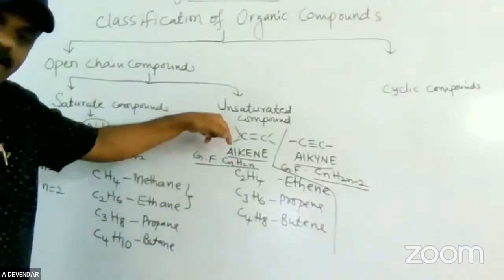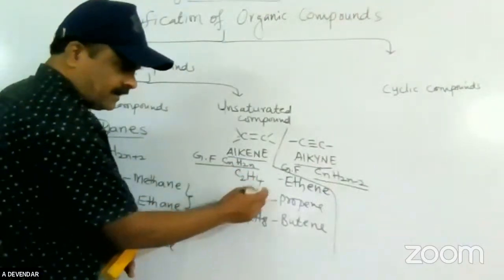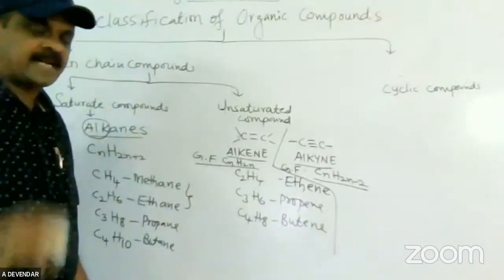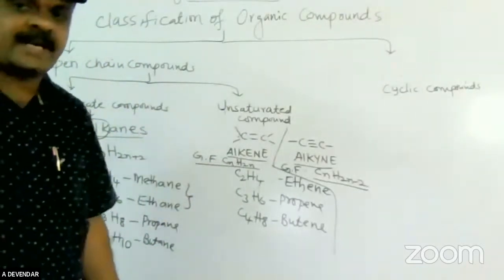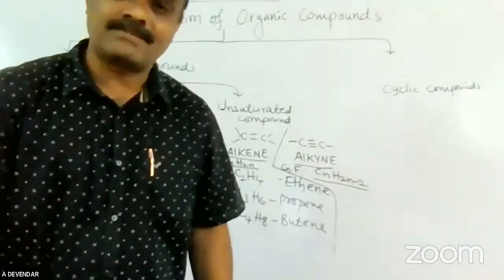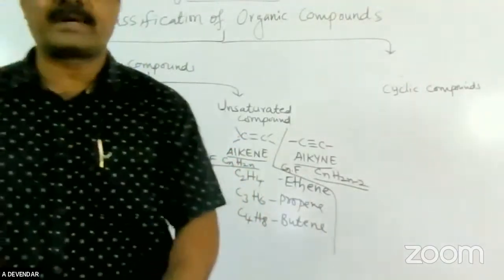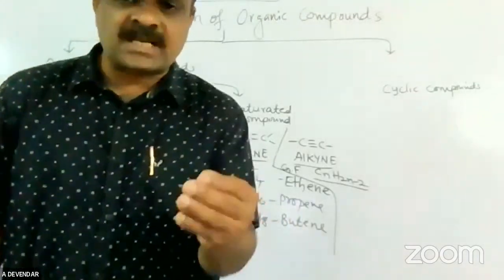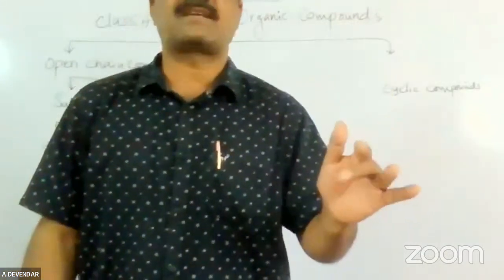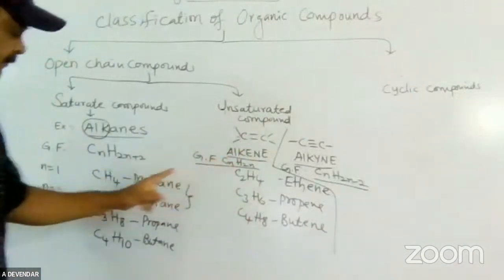In this alkene series also, any two successive members, ethene and propene, differ by one carbon atom and 2 hydrogen atoms. Compounds where any two successive members differ by one carbon and 2 hydrogen atoms form a homologous series. So alkenes also come under a homologous series. That is very important. Alkenes are also homologous.